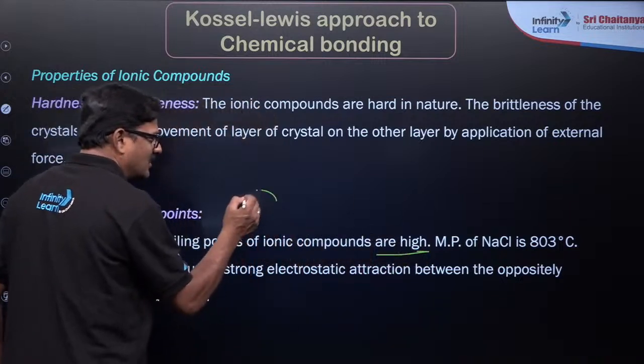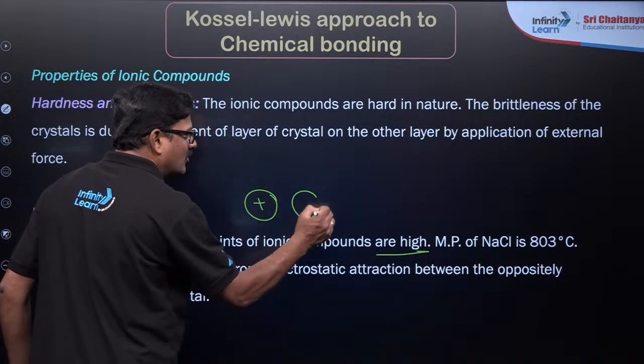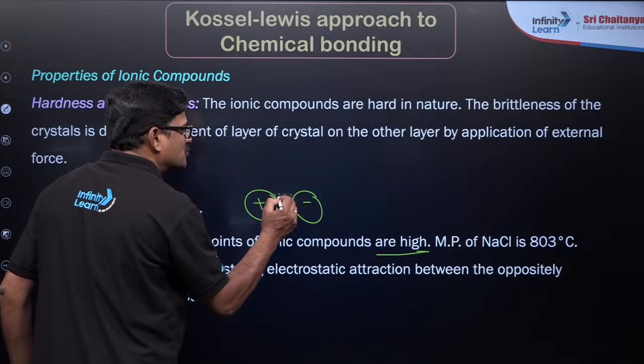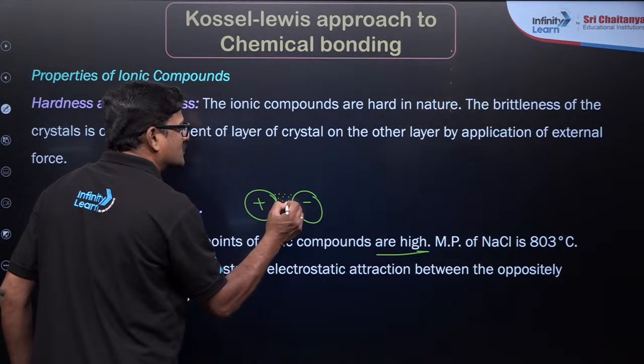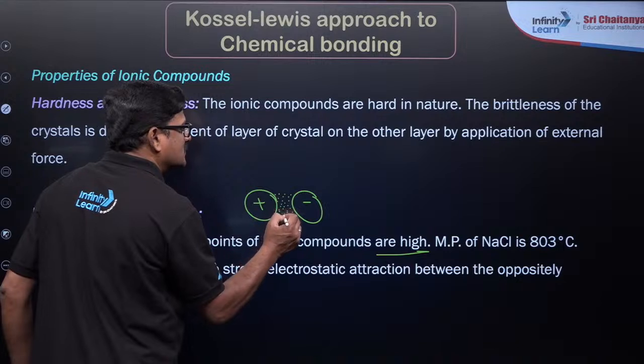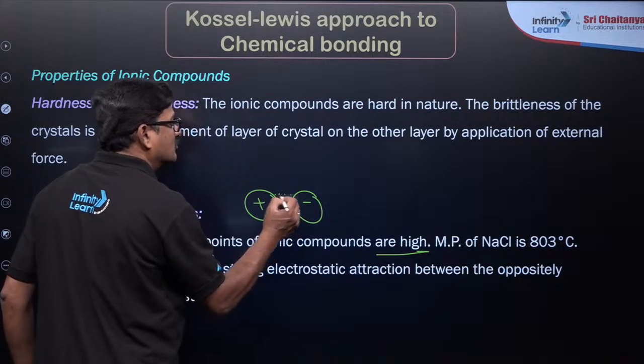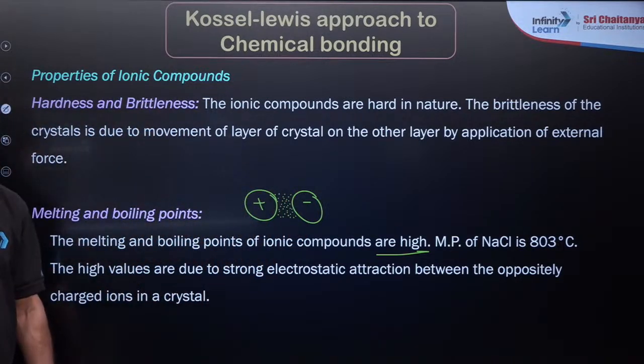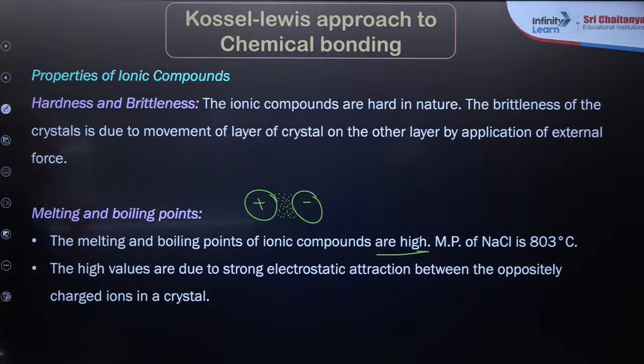Why are they high? Between the cation and anion there are strong electrostatic forces. It is very difficult to break these strong electrostatic forces, so we have to give a huge amount of energy.